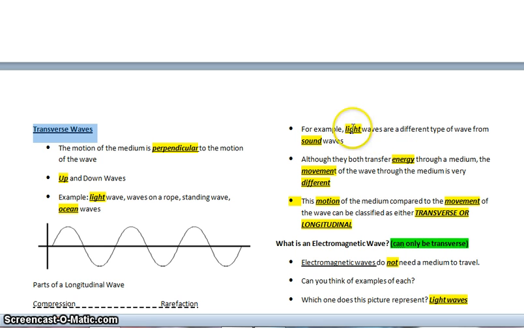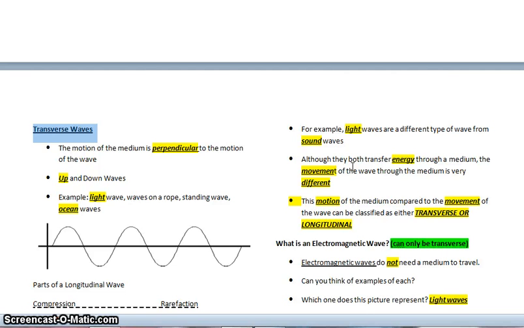For example, light waves are a different type of wave from sound waves. So light waves would be transverse waves. Sound waves are longitudinal waves because the vibrations make the molecules bump into each other, creating compressions, and then they bounce back to their original position. So they bump into each other and have that back and forth motion, like in a longitudinal wave. So sound waves are longitudinal waves. Light waves are transverse waves.